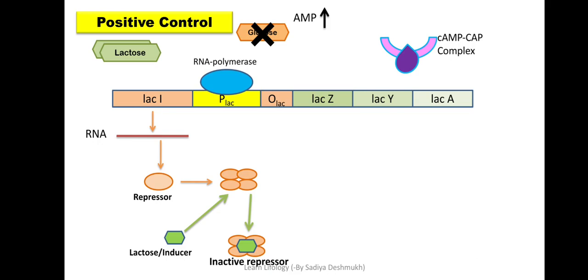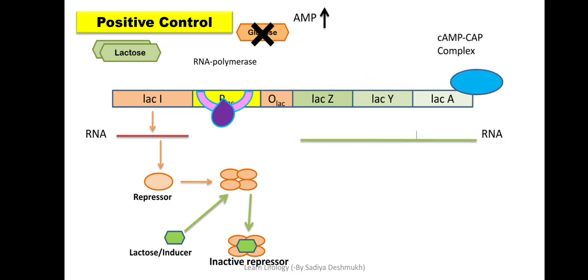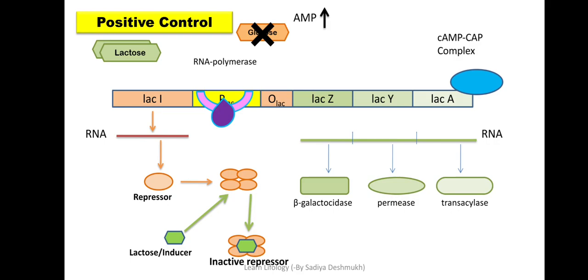Now this complex will go to the promoter, which has a site for its binding, and it will bind there and will not allow the RNA polymerase to fall down, to slip from the promoter. Now the RNA polymerase will be held in position and the transcription can easily be carried out. The RNA will be there and will produce the enzymes. So that is called the positive control.